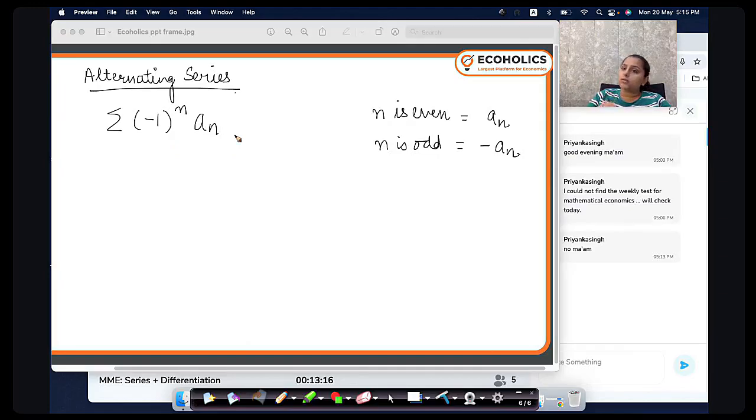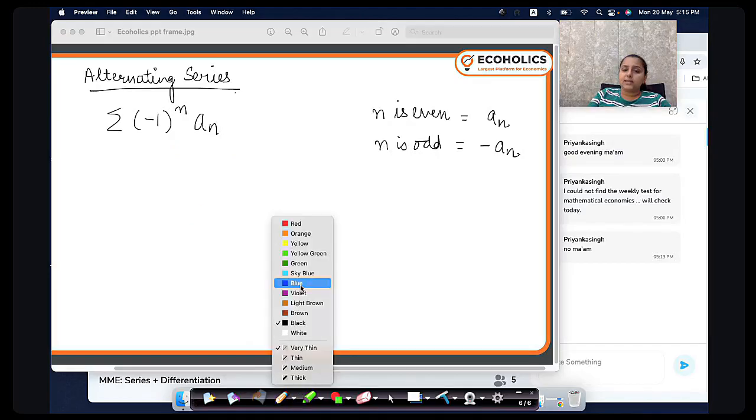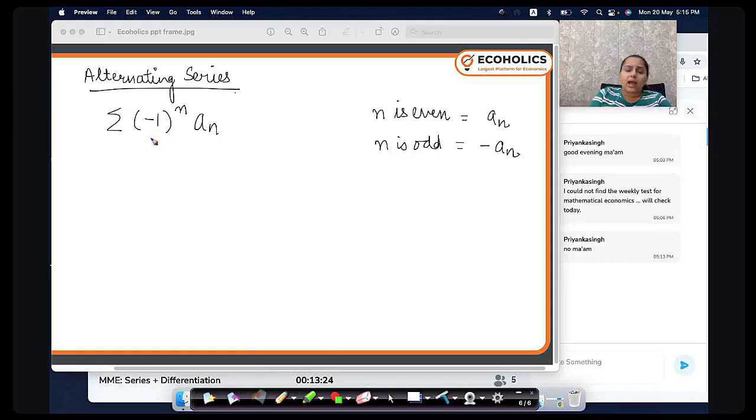That is what we can understand here. So the rule says that directly I cannot say whether it is converging or diverging, but for the series minus 1 raised to the power n, an, what is the general term? An.